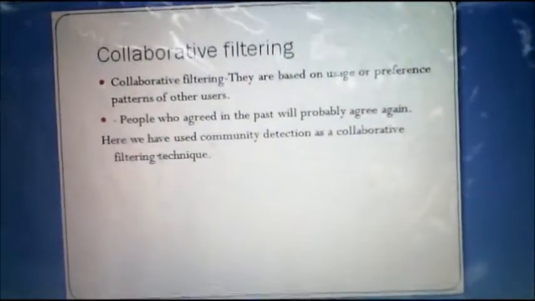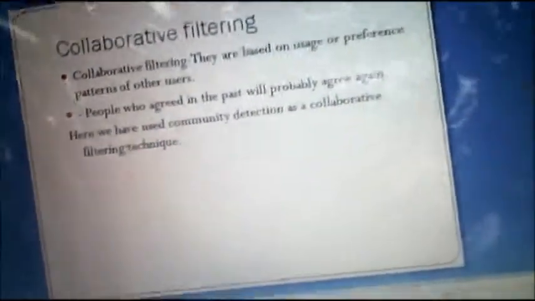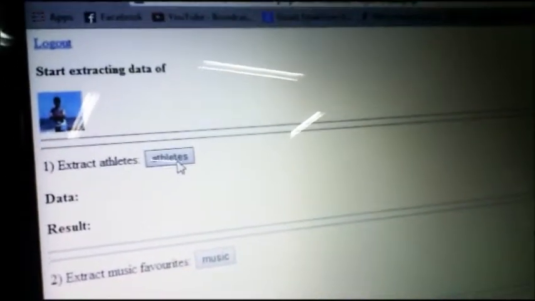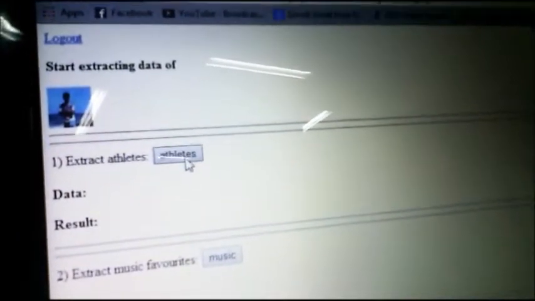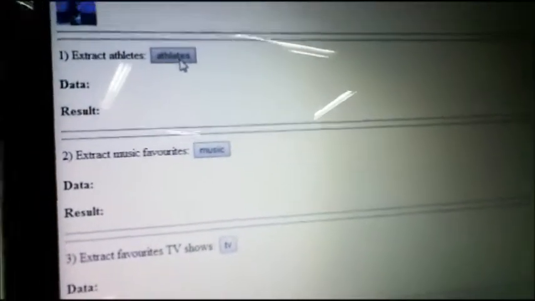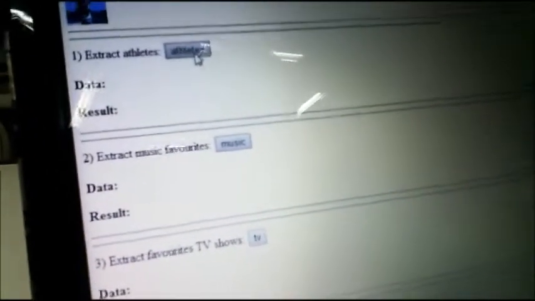The first stage of implementation is this. Here we are demonstrating the data extraction from Facebook. The user has logged in into the Facebook account, and now all the categories are shown here, like athletes, music, TV. All the information will be fetched from the Facebook.